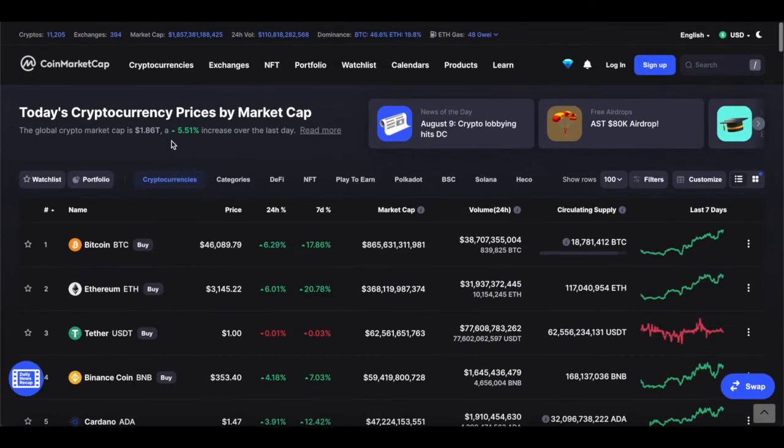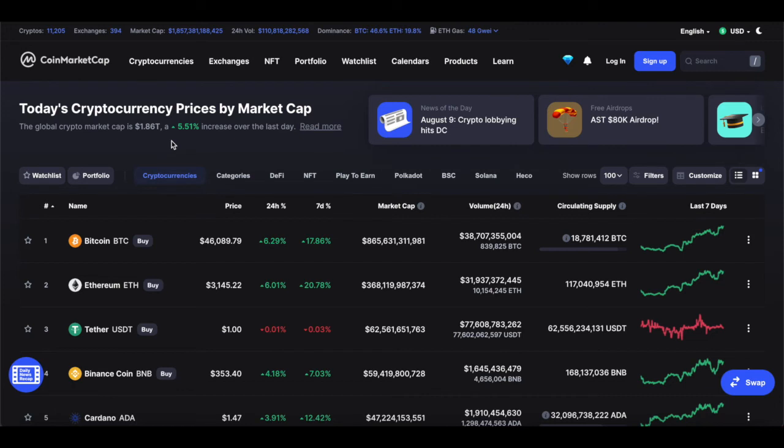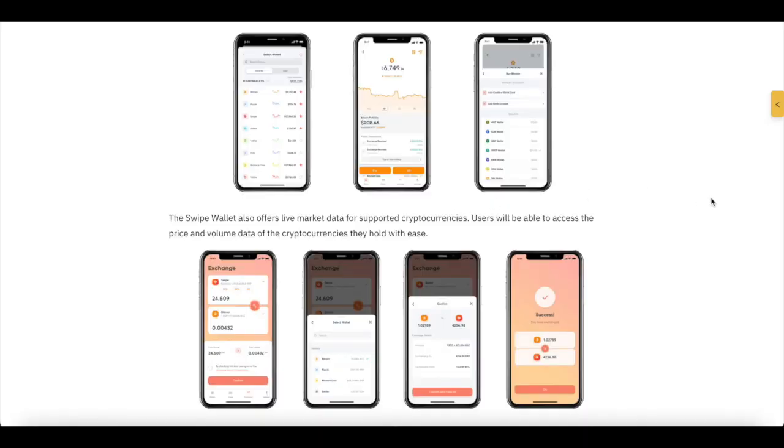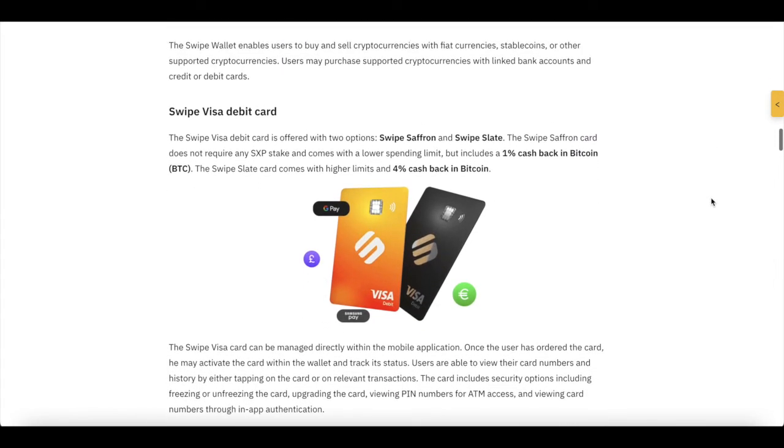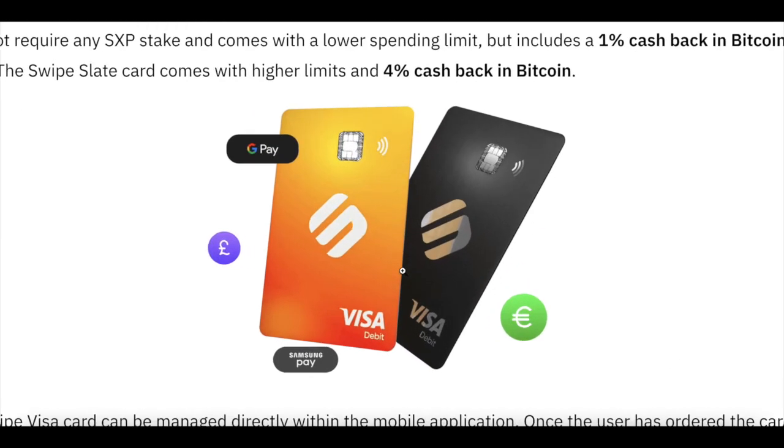So I think that Ethereum could be the Apple of cryptocurrencies simply because of how it's setting itself up. It's setting itself in a position to be the king of the internet, that whatever you want, they can provide. It's also a store of value. It's also a decentralized currency that no one can fully control. The only thing that people will say about Ethereum is that the supply is uncapped. There can always be more supply that is added to Ethereum. That's one of the major criticisms of Ethereum. But apart from that, Ethereum is one of the best cryptocurrencies in the world for various reasons. I think if Swipe follows this principle by having a huge ecosystem of services for their users, this is the best way to approach the debit card market.